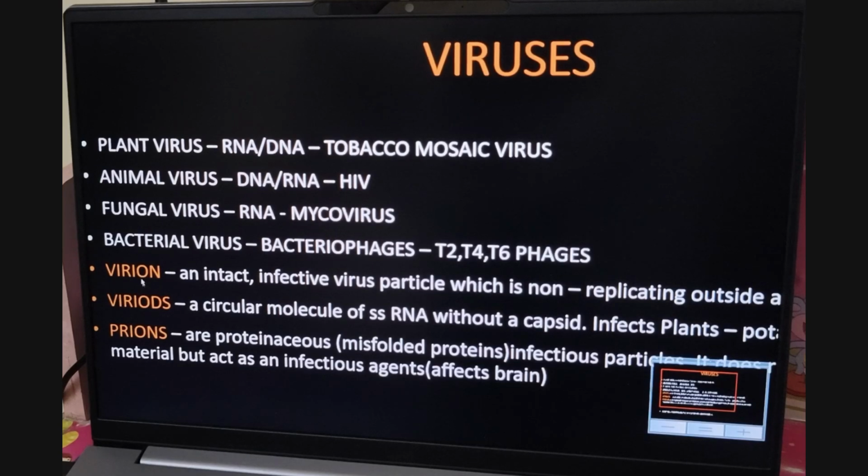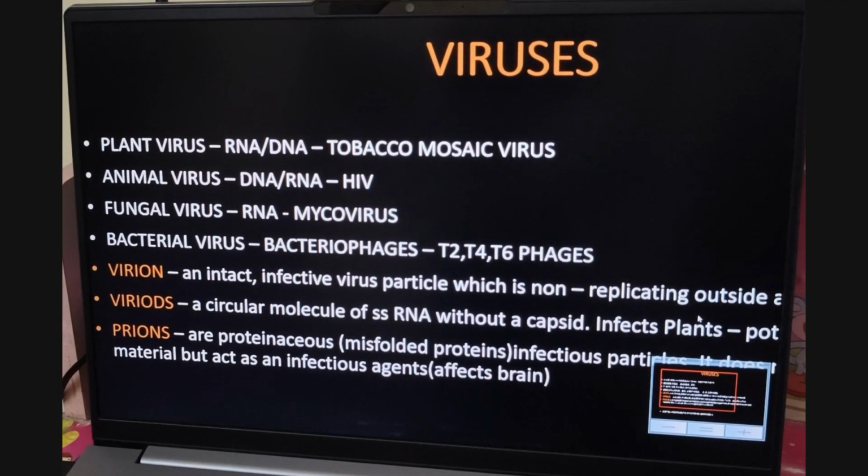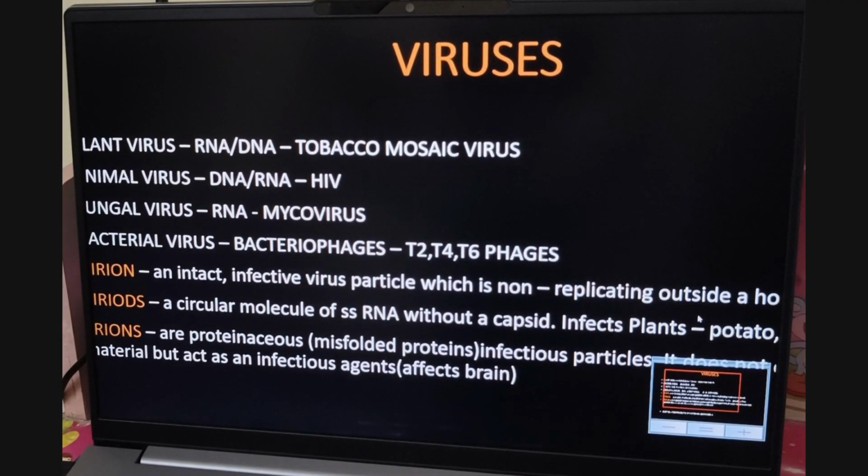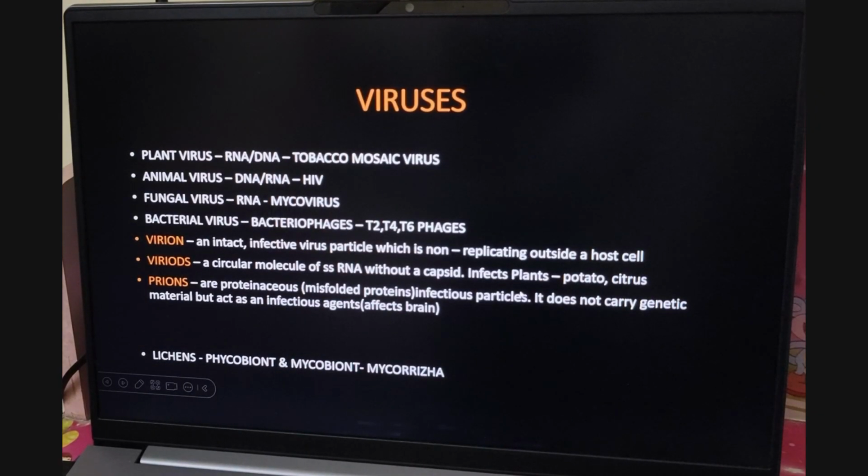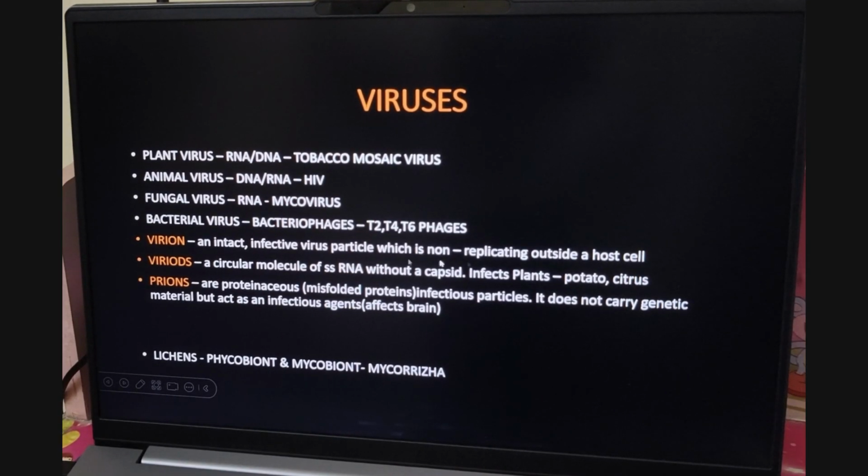And we have three different characters called virions, viroids and prions. Virion meaning an intact infective virus particle which is non-replicating outside a host. I told you viruses are generally obligate parasites, which means they require a host to multiply. So virions are a category of virus which are non-replicating outside a host. So in the environment they will not replicate.